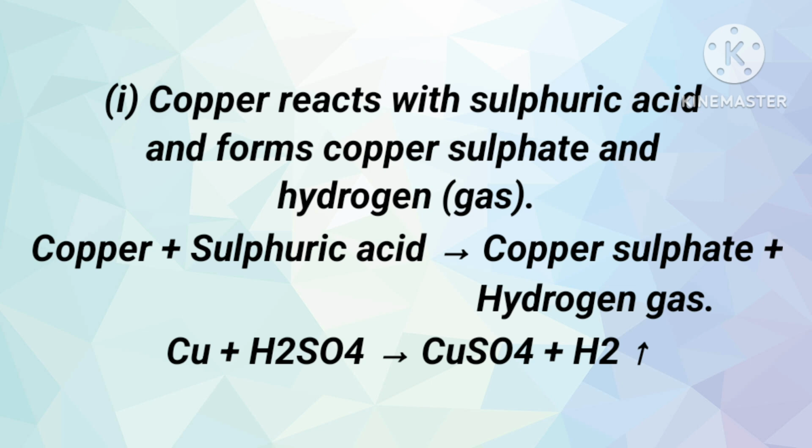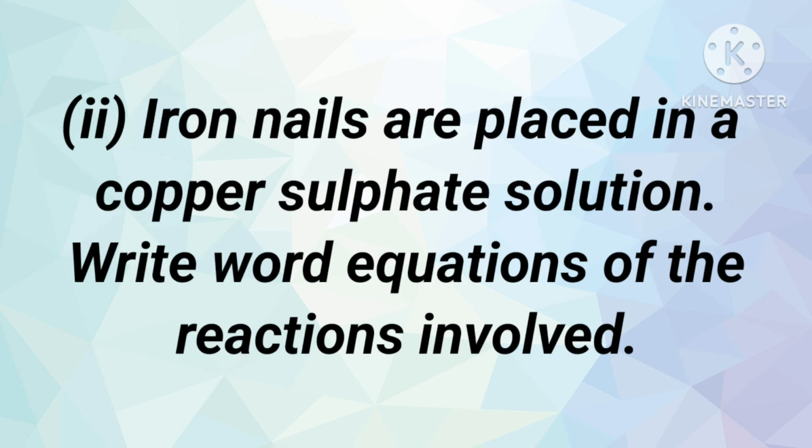When they combine, copper is highly reactive compared to hydrogen. So it is a displacement reaction, and the metal has replaced hydrogen. It forms CuSO4, also called copper sulfate. Then hydrogen gas is liberated. We know that when a metal reacts with an acid, hydrogen gas is liberated. So that is what happens here. Copper mixed with H2SO4 gives copper sulfate along with the liberation of hydrogen.